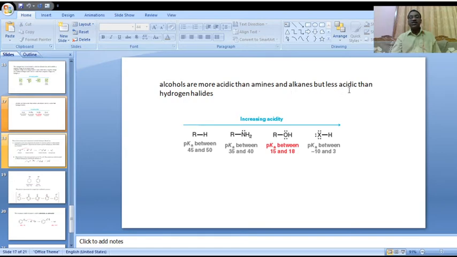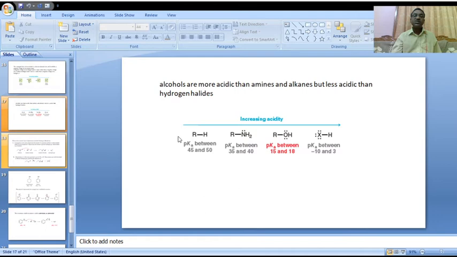Alcohols are less acidic than hydrogen halides. A halide deprotonates very easily because after deprotonation it gives a stable structure, X minus, with the negative charge on halogen. It is a very stable structure. So any hydrogen halide, HX, is more acidic than alcohol.